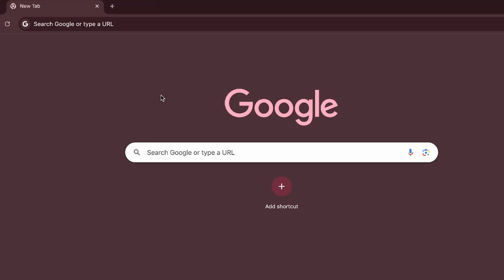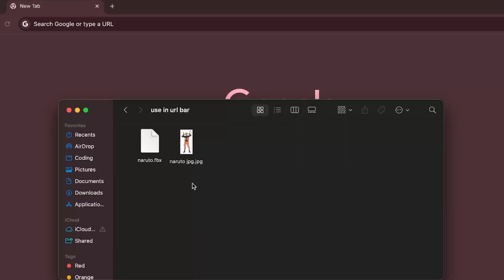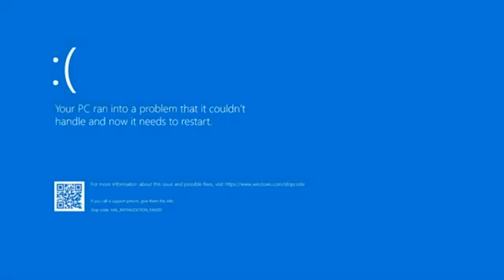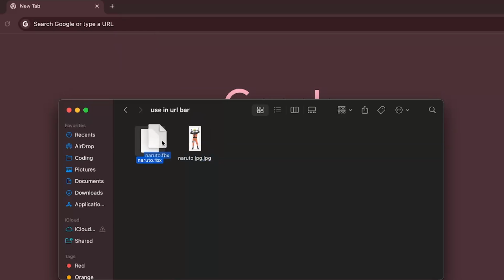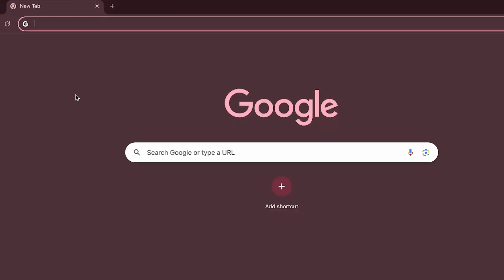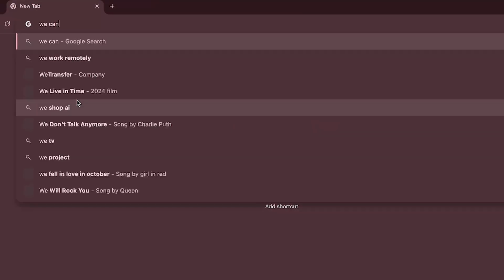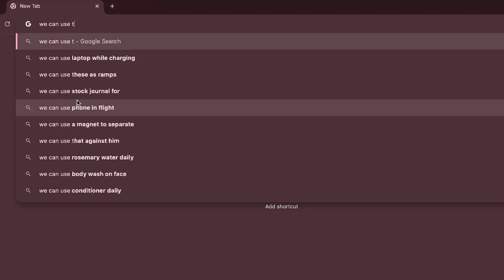Okay, first of all, let's look at the URL bar. What can we use here? Probably we can use an image. No, maybe we can use a 3D model. FBI, open up! It was a bad idea, but probably we can use text.